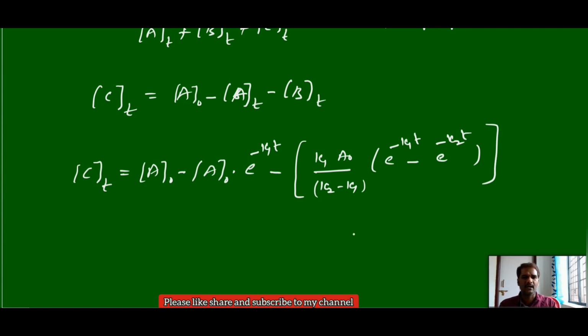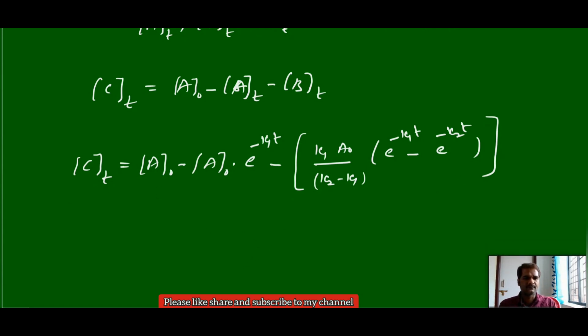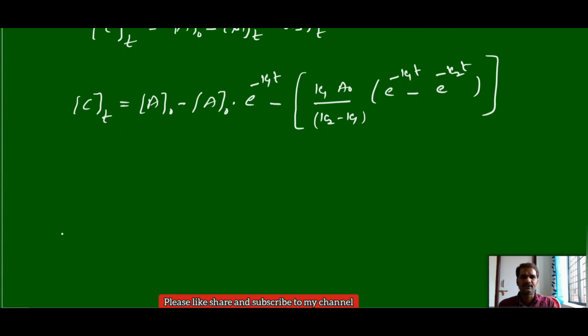So with these known values, directly you can get the concentration of C. Now you simplify this one. The concentration of C at a time t is equal to, since k2 minus k1 is in the denominator, you multiply overall with k2 minus k1.